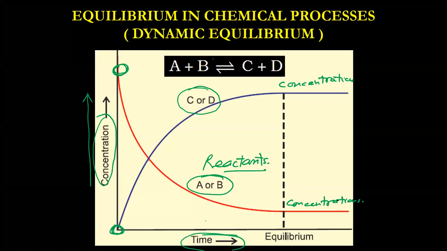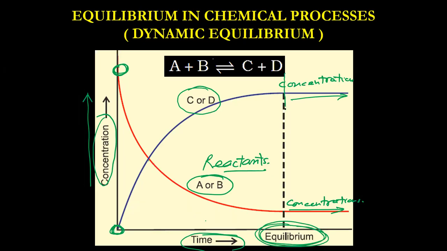So after that, they won't change. That's why you have a horizontal line. Concentrations become constant. So when they achieve equilibrium, at that time the concentrations become constant, and after that, they remain constant. The system remains in equilibrium because the forward rate is equal to the reverse rate.